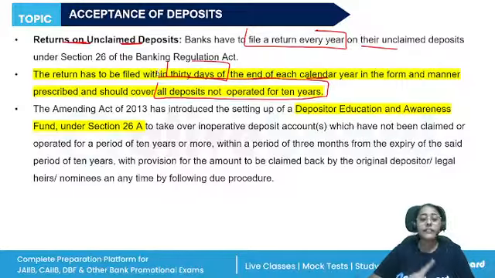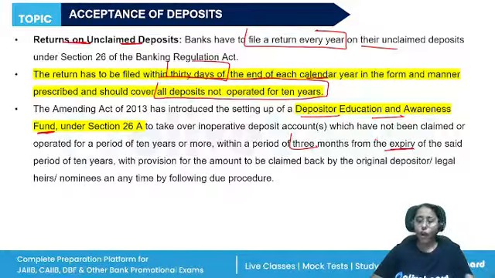The return will be filed, and then these deposits will be transferred to the Depositor Education and Awareness Fund within a period of 3 months from the expiry of the 10 years. This will be used by RBI for carrying out information, giving out booklets, or any consumer awareness.